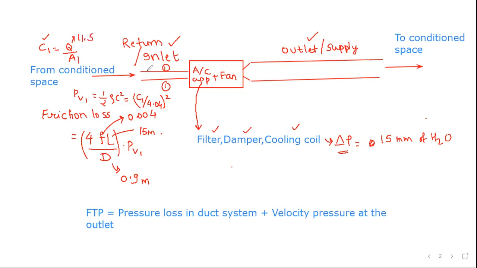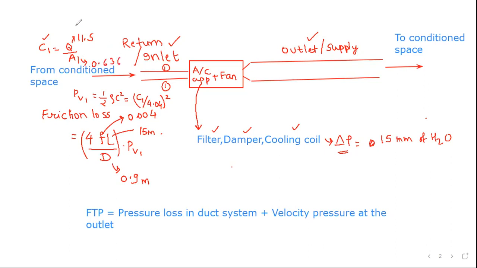And A1 is, assuming this to be a circular duct, pi by 4 d1 square. The diameter of this duct is also given. So it is 90 centimeters in diameter. From that you can calculate the cross-sectional area, pi by 4 d1 square, and you would get it as 0.636.